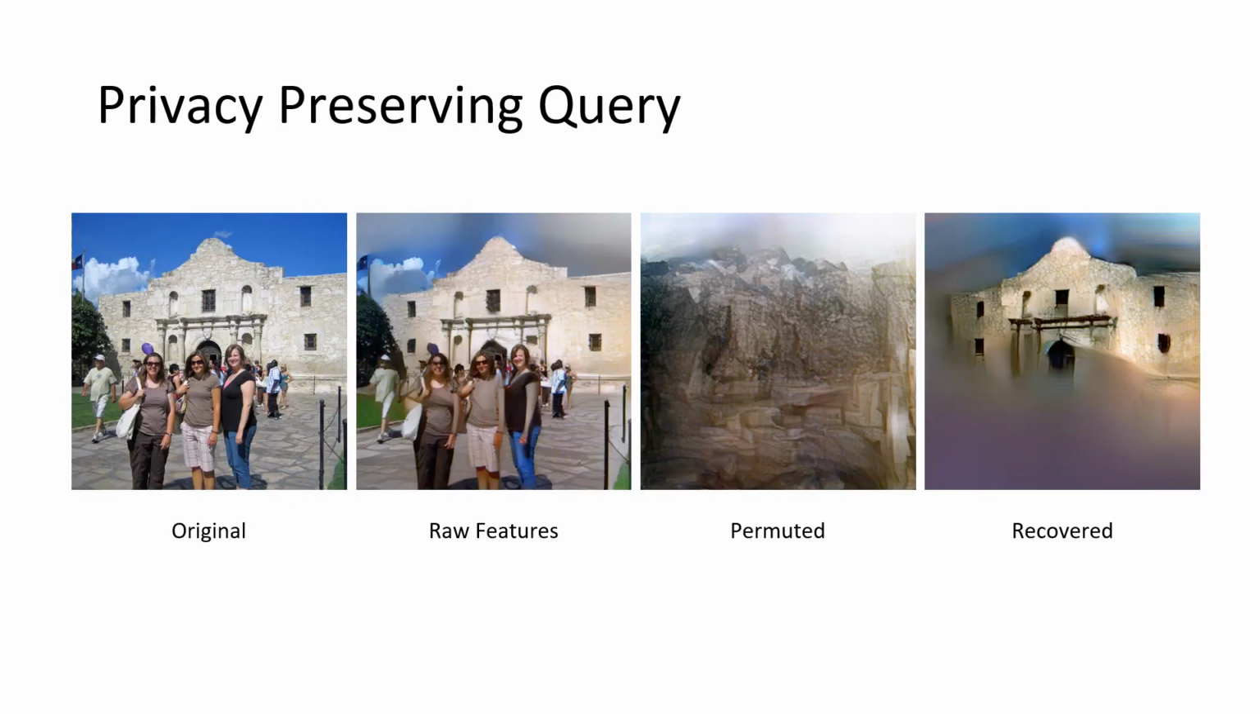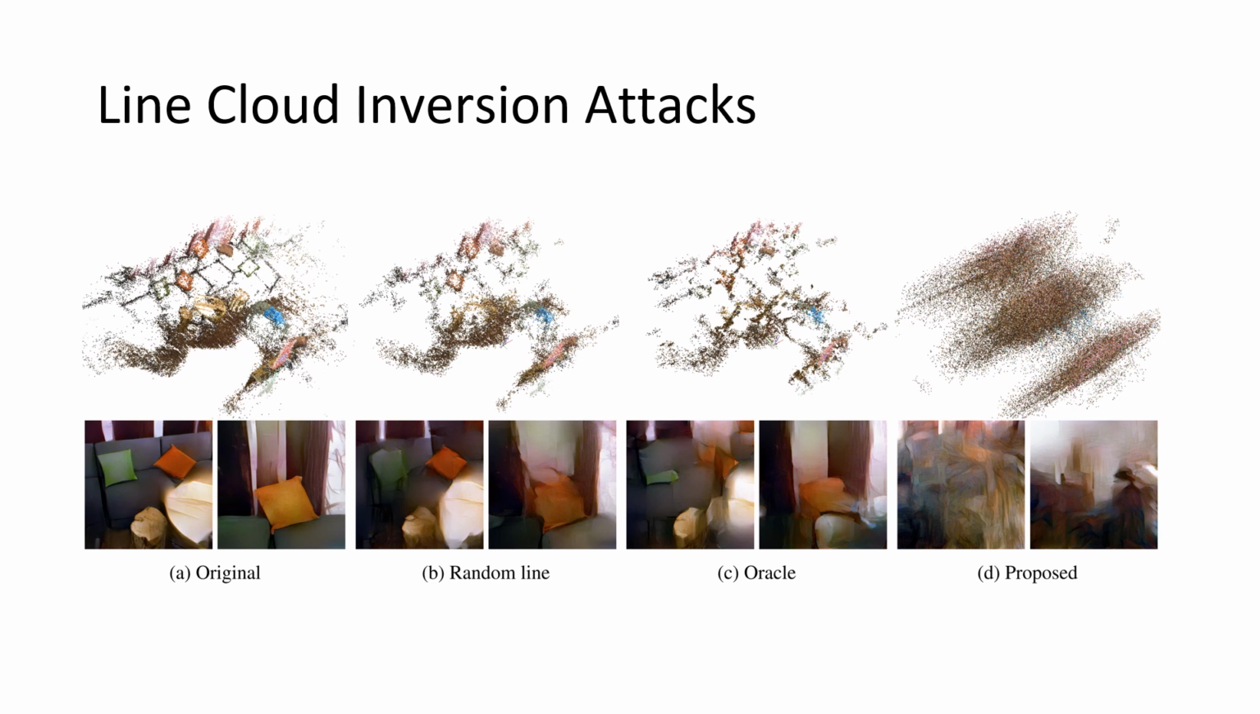To verify that the method is indeed privacy-preserving, we use a feature inversion pipeline to recover the points. For the raw features, details in images can be largely recovered, while sensitive content is blurred in the permuted and recovered features. Our method is also safe from the line cloud inversion attack. While random line clouds can be inverted with high quality, the permuted point cloud from our approach remains secure after inversion.